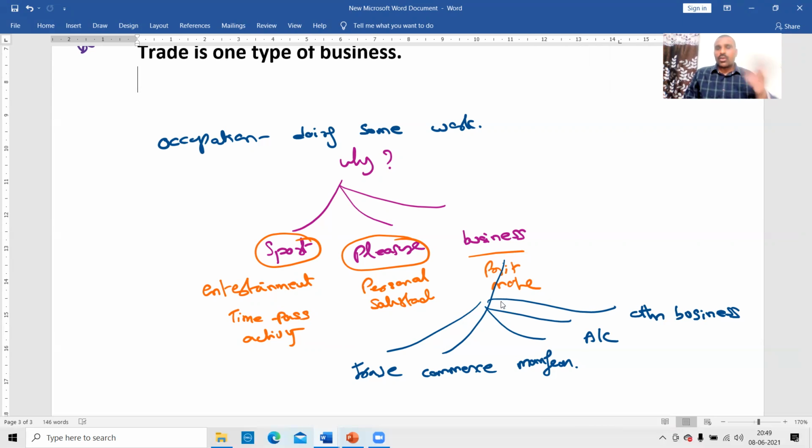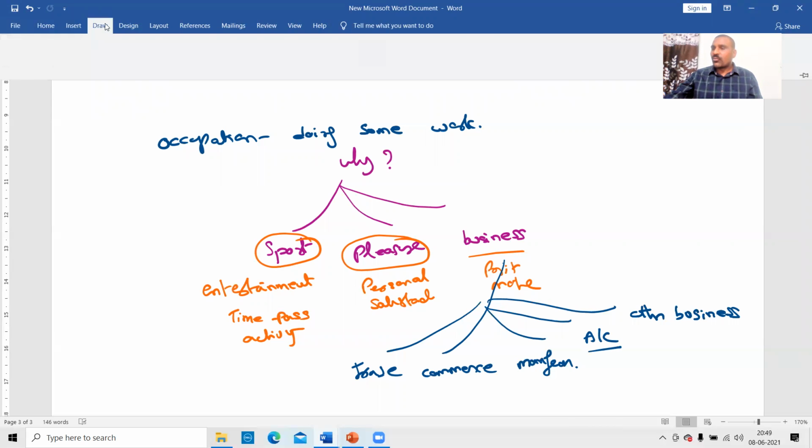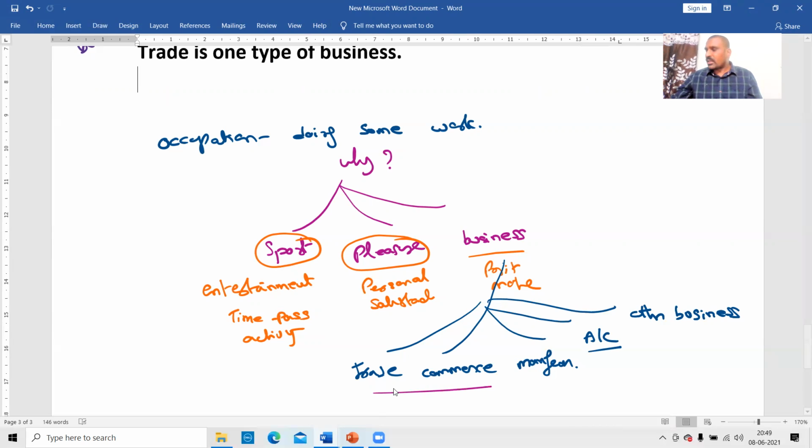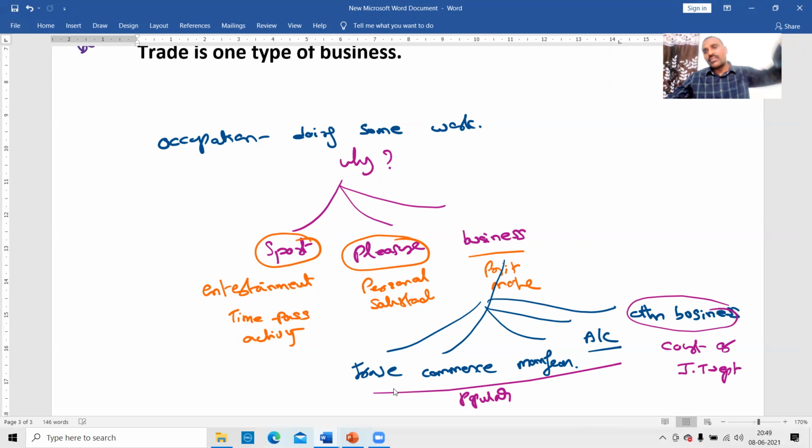It may be trade, commerce, manufacture, adventure or concern, or other business. Because these four are the popular types of business, they have been given as an example in the definition. Since the definition is an inclusive definition, the court or income tax department has a right to include other activities also in this head, business.